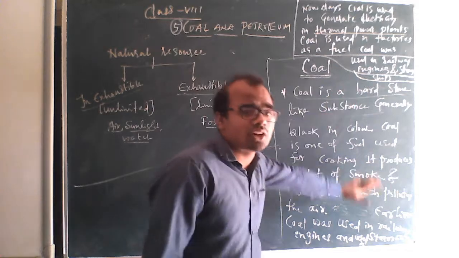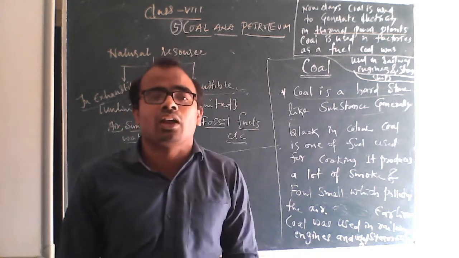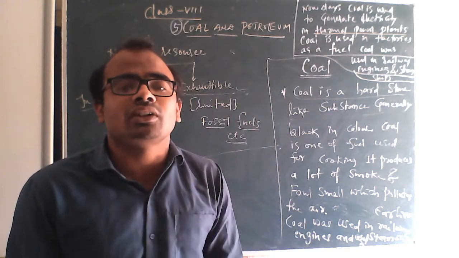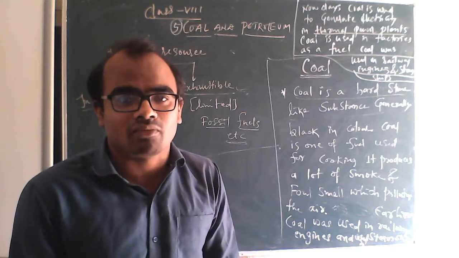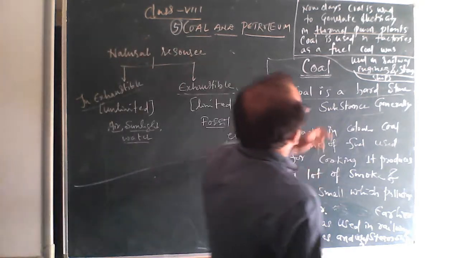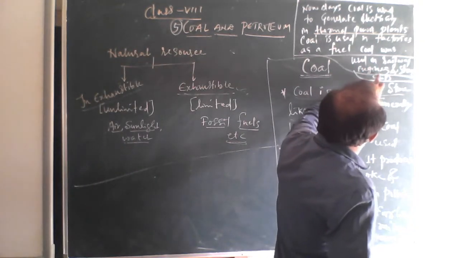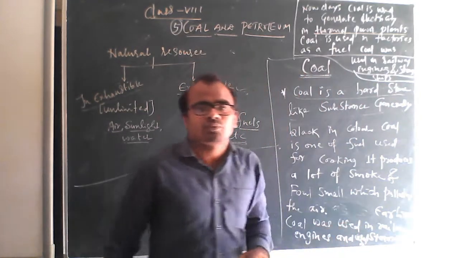It is used in thermal power plants as a fuel. And fuel use ಮಾಡ್ತಾರ ಎಲ್ಲೇ thermal power plant ದಾಗ. Then coal was used in the railway engines and steamships.